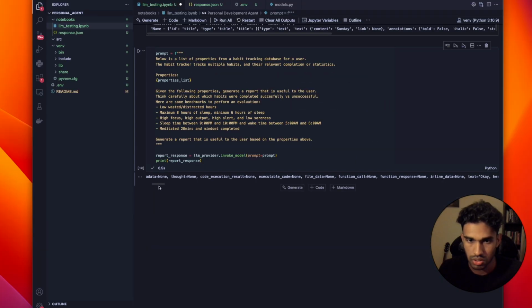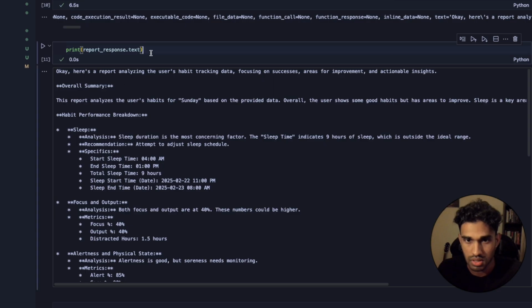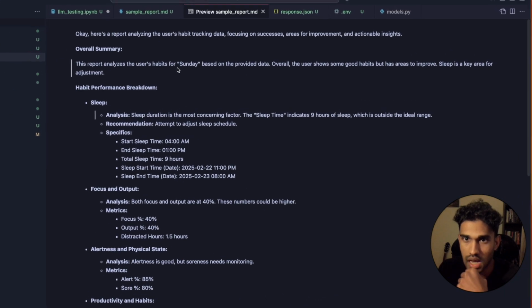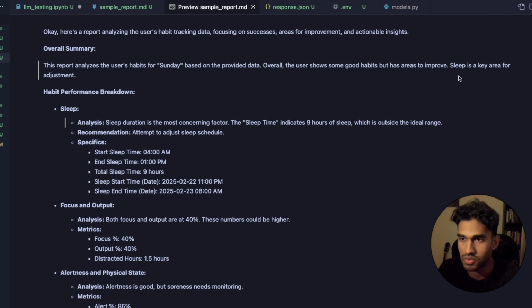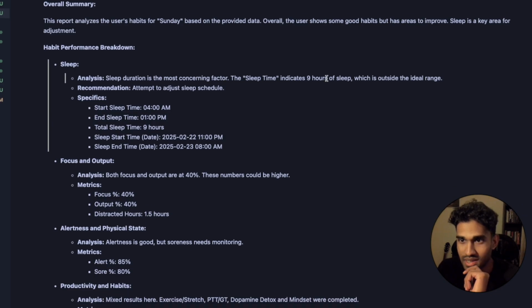All right, so we just got the reports. So this looks like it's markdown. So what I'll do is I'll save this into a markdown file and we'll open this up. All right, so here is our initial report. So this report analyzes the habits for Sunday based on the provided data. So it's figured out that it's Sunday. So sleep duration is the most concerning factor. The sleep time indicates 9 hours of sleep, which is outside of the ideal range. Recommendation, attempt to adjust sleep schedule.